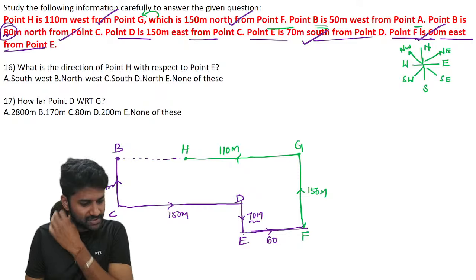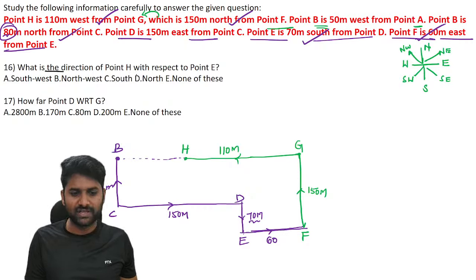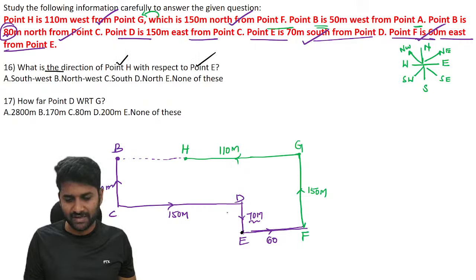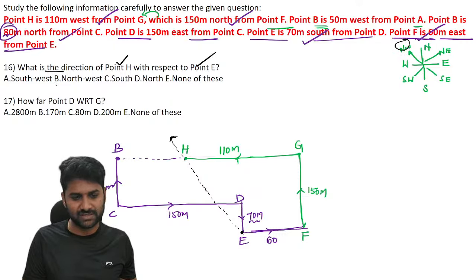Once you are done with the picture, try to answer these questions. Question number 1: in which direction is H with respect to E? Let's check with E here. We need H. Just draw the line. So the line goes in this way. So this is all about northwest.